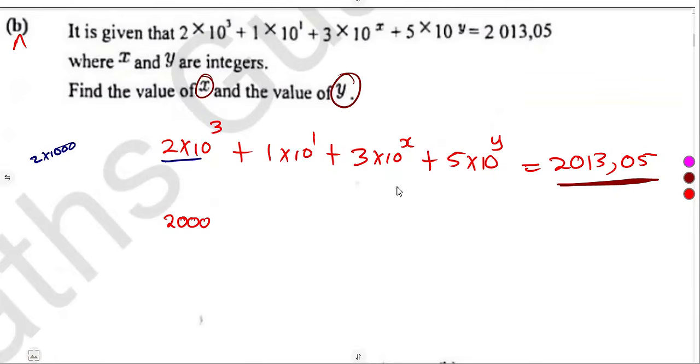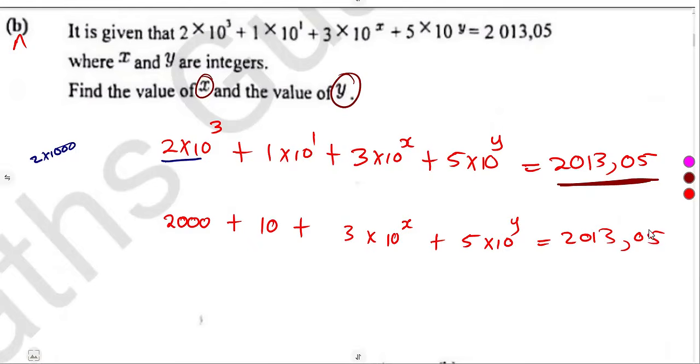I want you to see something, because we want to have it in the normal way, like the ordinary way that we're given there. Plus 10 to the exponent of 1, which is 10, times 1, which is 10. Plus, we cannot simplify these two since they are raised to unknown exponents. Okay, so let me just rewrite as they are, to their corresponding unknown powers or exponents there. So the question now is, how can we determine this x and y?